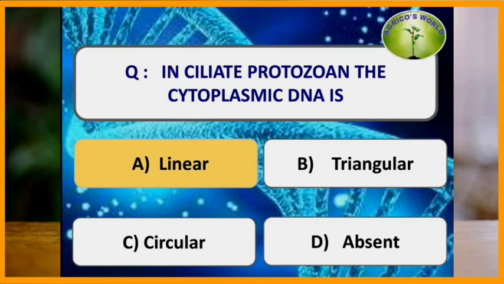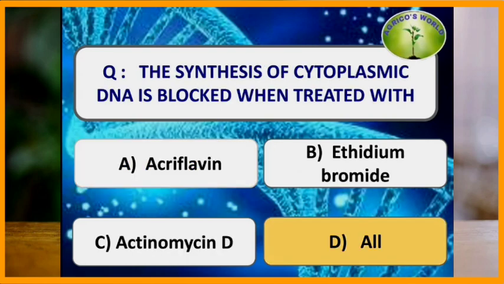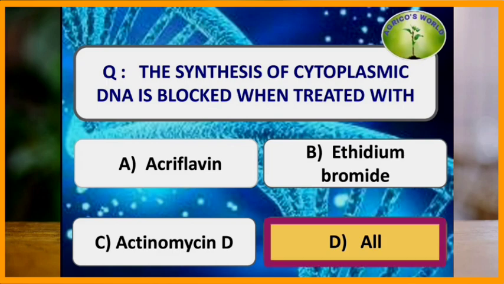In ciliate protozoans, the cytoplasmic DNA is? In ciliate protozoans, the cytoplasmic DNA is linear. The synthesis of cytoplasmic DNA is blocked when it is treated with? When the cytoplasmic DNA is treated with acriflavin, ethidium bromide and actinomycin, all of these can cause the blockage of the synthesis of the cytoplasmic DNA.